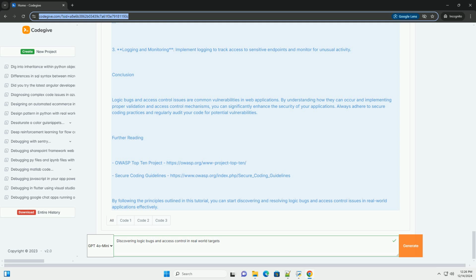Logic bug demonstration. Now, let's introduce a logic bug by allowing negative withdrawals. Python. Def withdraw(self, amount). If amount < 0: print "You cannot withdraw a negative amount", return. If amount > self.balance: print "Insufficient funds", return. self.balance -= amount.